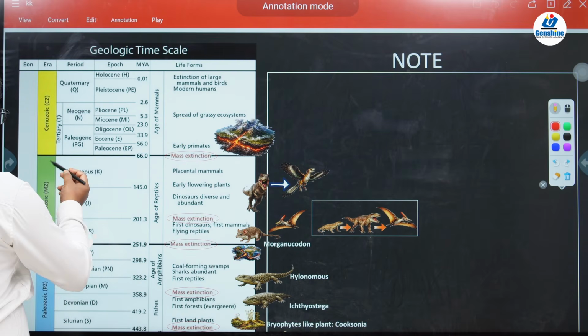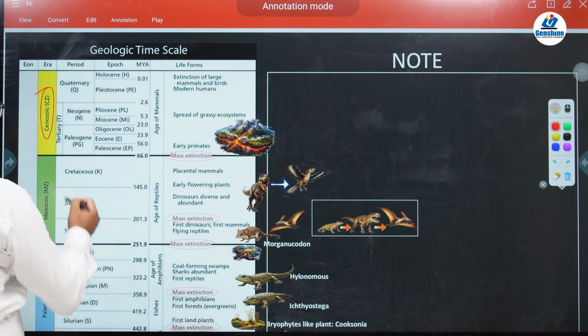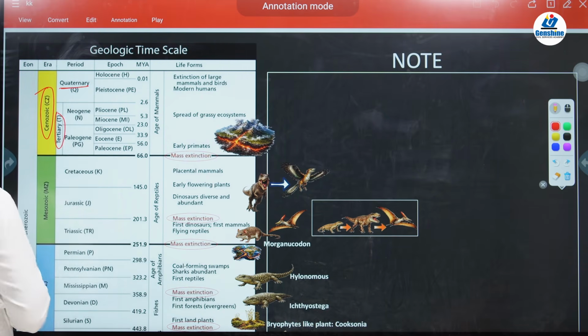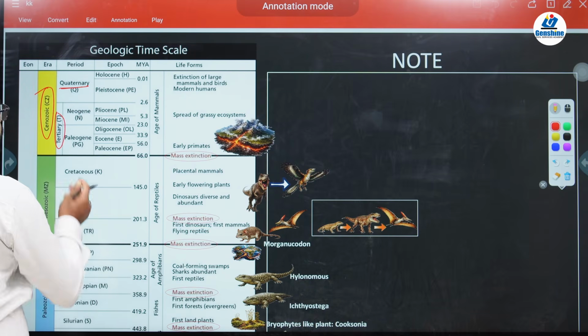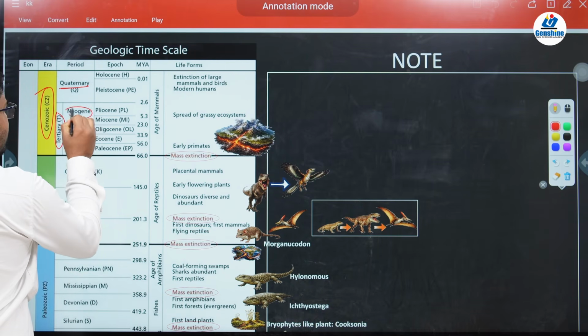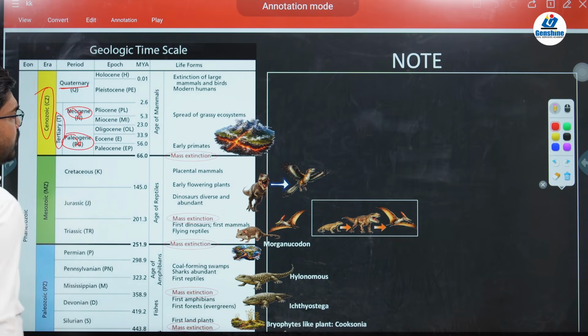Next to Mesozoic era, you will have the Cenozoic era. In the Cenozoic era, we have seen that the era is divided into two periods, Tertiary and Quaternary. Tertiary is further divided into two parts, that is Paleogene and Neogene. If you can't remember, you don't have to remember. What you have to remember is the major events. Let's look into major events.